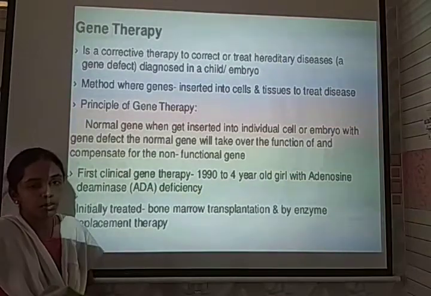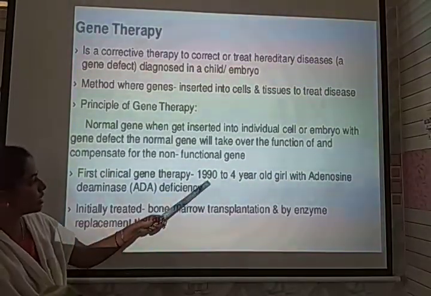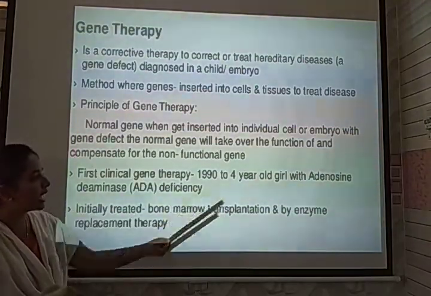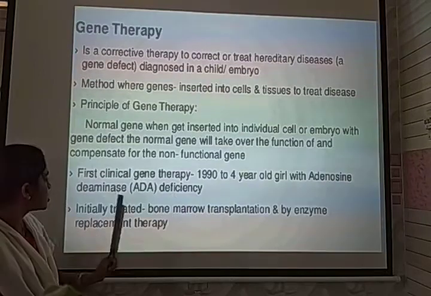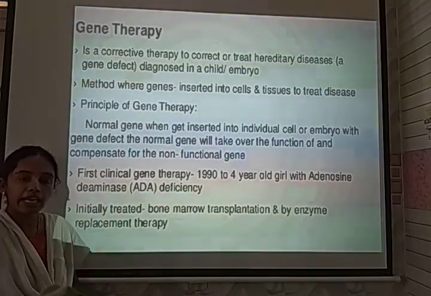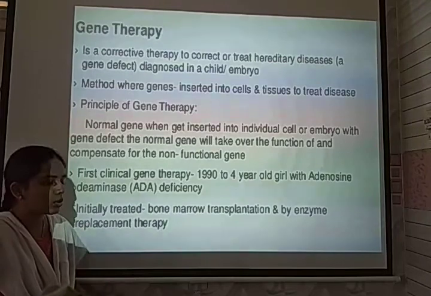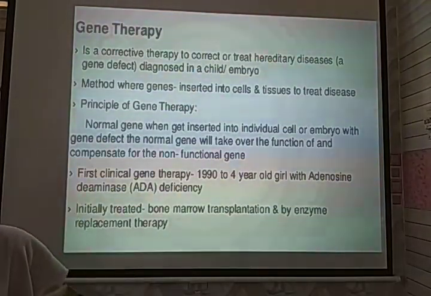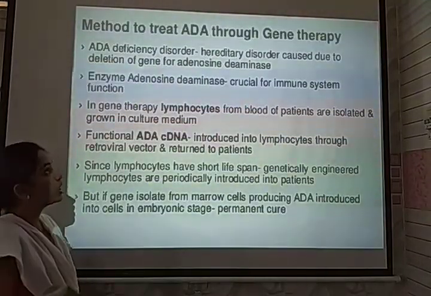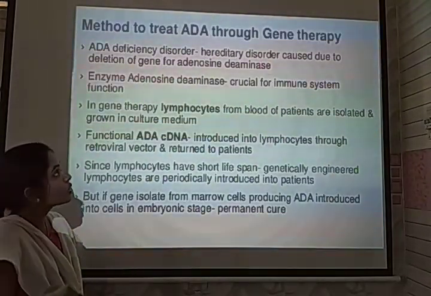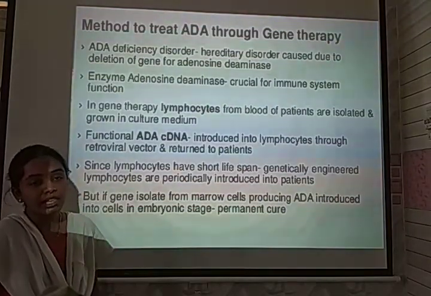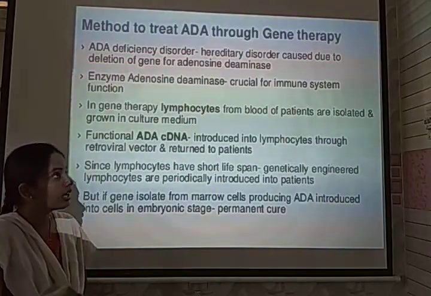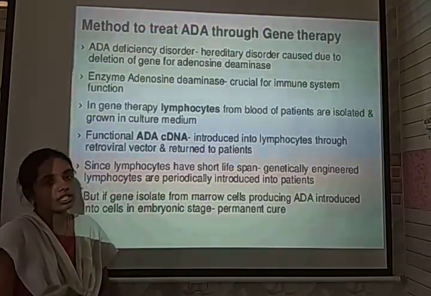The first clinical approach of gene therapy was conducted in 1990 on a 4-year-old girl, who was affected by a disease called ADA deficiency, that is adenosine deaminase deficiency. Initially, it was treated by bone marrow transplantation and even by enzyme replacement therapy. So the method to treat ADA through gene therapy. ADA is nothing but adenosine deaminase deficiency, and in severe cases it causes SCID, which is called severe combined immunodeficiency disorder.